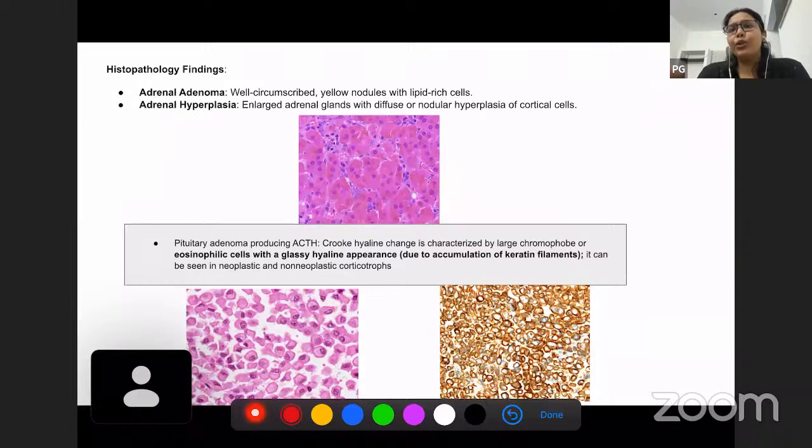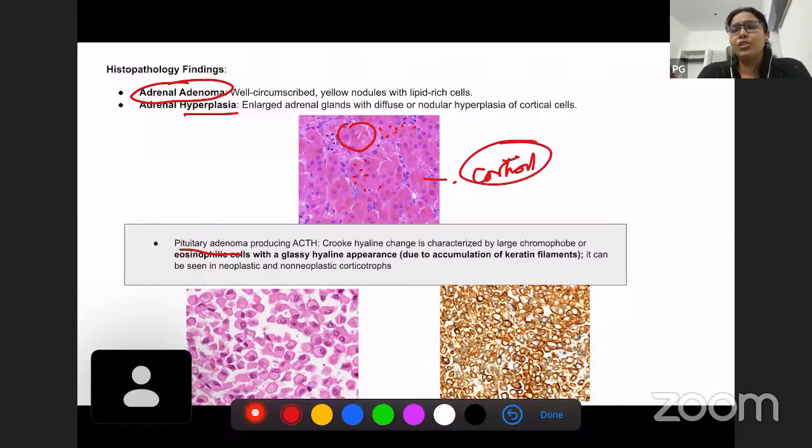Next, we'll move on to the histopathologic findings associated with Cushing syndrome. Whenever there is an adrenal adenoma, we discussed that adrenal adenoma can result in Cushing syndrome, as well as adrenal hyperplasia as well as pituitary adenoma, right? So we can see that there are cells which have yellowish nodules inside them. These yellowish nodules are the lipid-rich nodules from which cortisol gets produced. So this is a feature in histopathology.